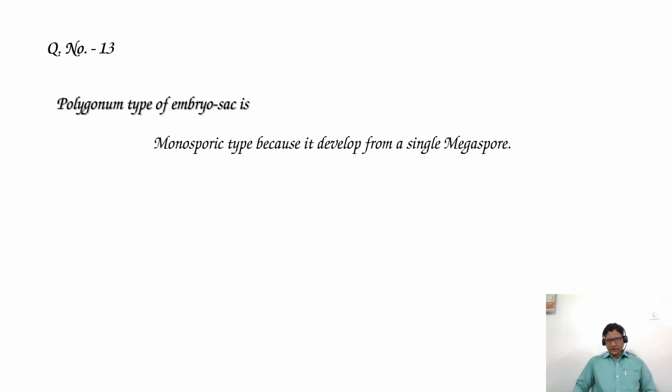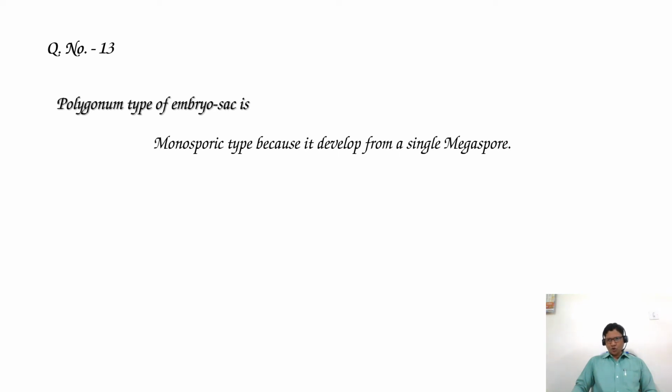This polygonum type of embryo sac is monosporic because it develops from a single megaspore. Hence it is called monosporic type, and this was first observed in the polygonum plant.